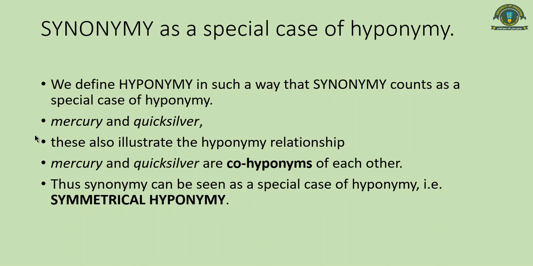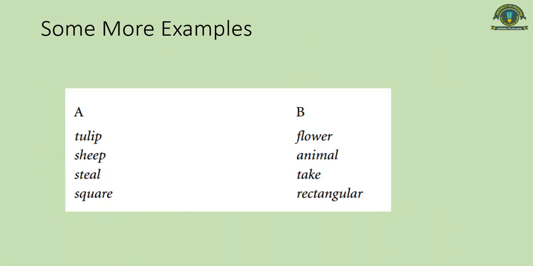Now we will move on. There are some more examples of hyponymy. Look at it here in this particular column B. You have more general words, like you have flower, and the hyponym of flower is tulip. Animal, sheep; take and steal. So stealing is a form of taking actually. Similarly rectangular and square, so square is the hyponym.